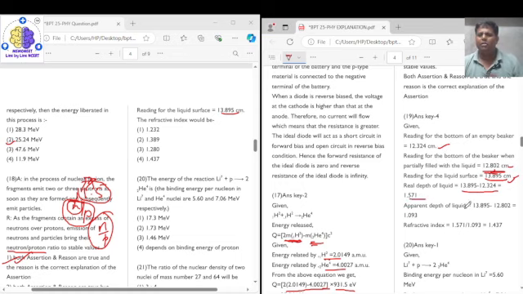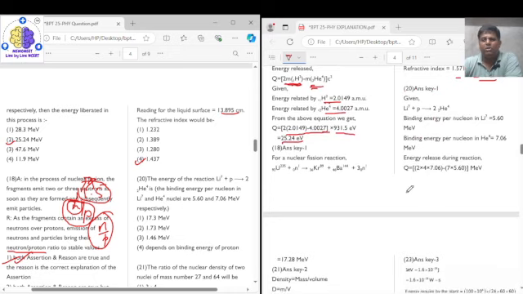So now we have the real depth and the apparent depth, and the formula is: refractive index of the liquid equals real depth upon apparent depth. Dividing these, we get our refractive index as 1.437. So the correct answer is option 4, that is 1.437. 1.437 is the correct answer over here, right? So now let's come to question number 20.